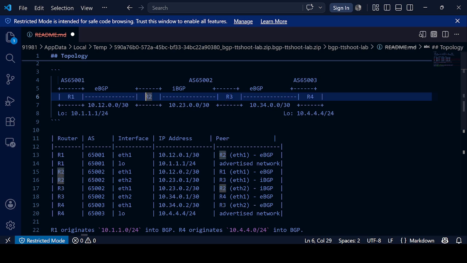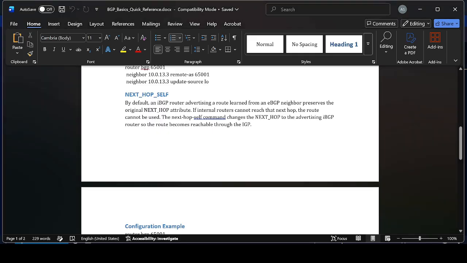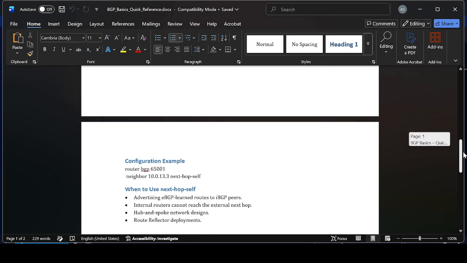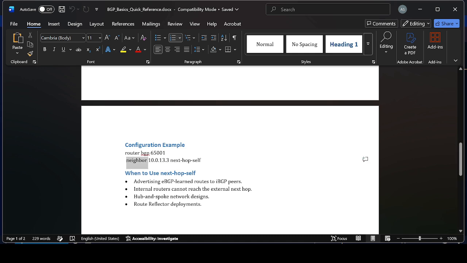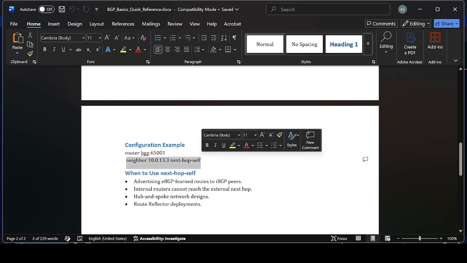The way it should work is when R2 receives a packet going towards 10.4.4.4, it should know which is the next hop to go to, right? But by default, that is not the behavior when we are advertising routes from one iBGP member to another iBGP member. So that's where this logic is broken. We have a command which we can use, so that when we are advertising a route to a particular neighbor, we tag it with ourself as the next hop. Then whatever packets are coming to that destination, the next hop will be that particular router.